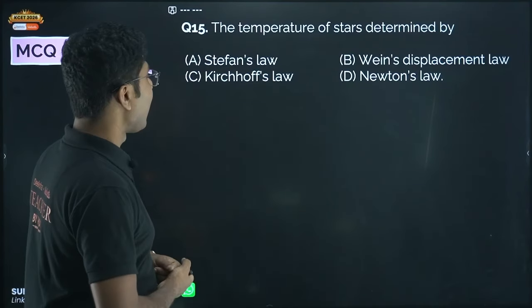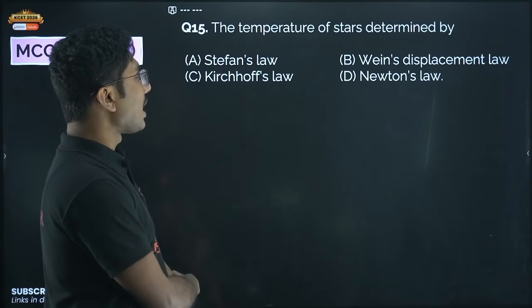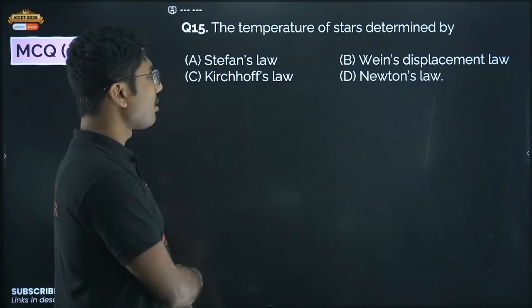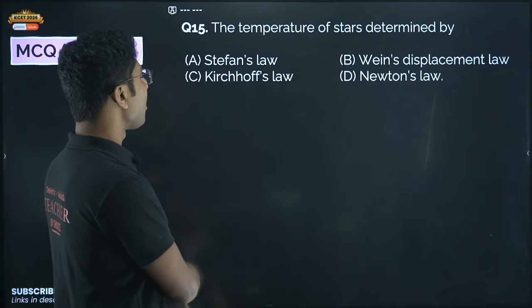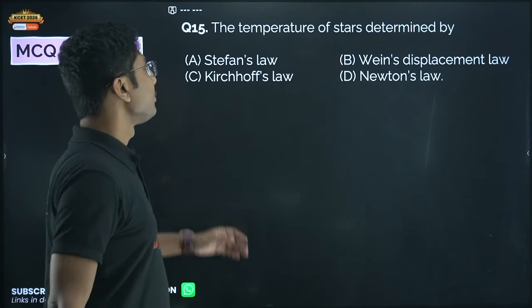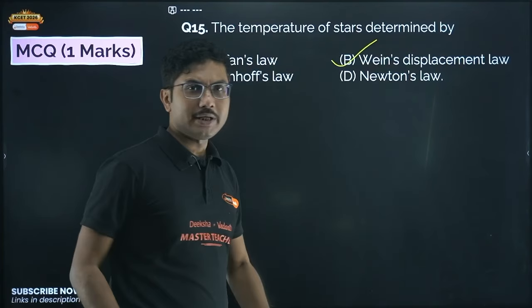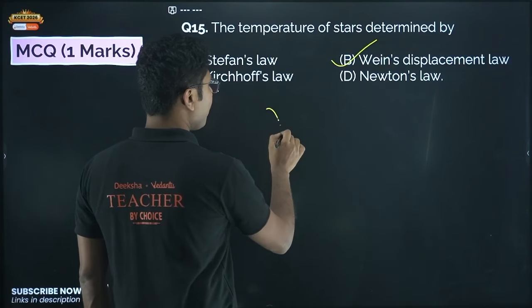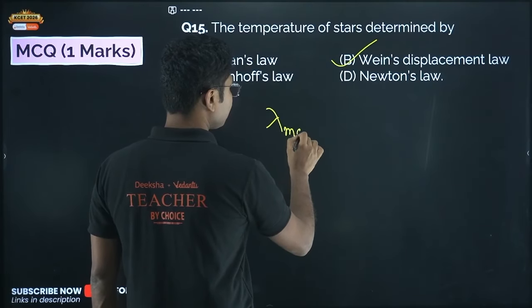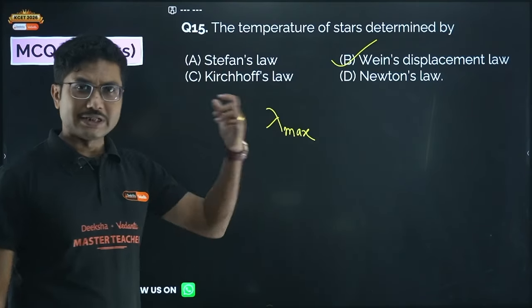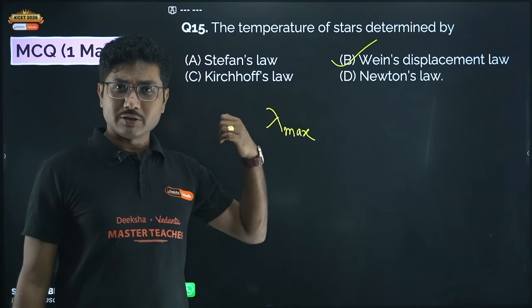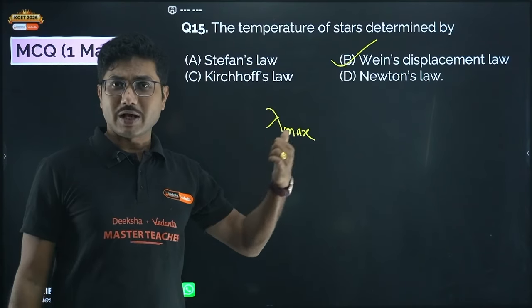Now, last MCQ. The temperature of stars is determined by Stefan's law, Wien's displacement law, Kirchhoff's law, or Newton's law. So the temperature of stars is actually determined by Wien's displacement law. The lambda max that we observe from a distant star is the wavelength of light coming from the star, and the product of lambda max and its temperature is a constant.